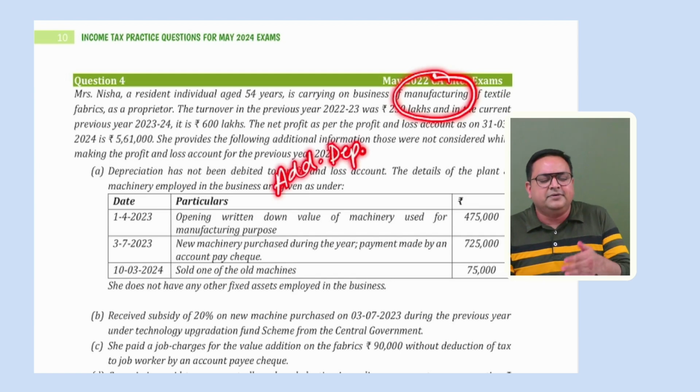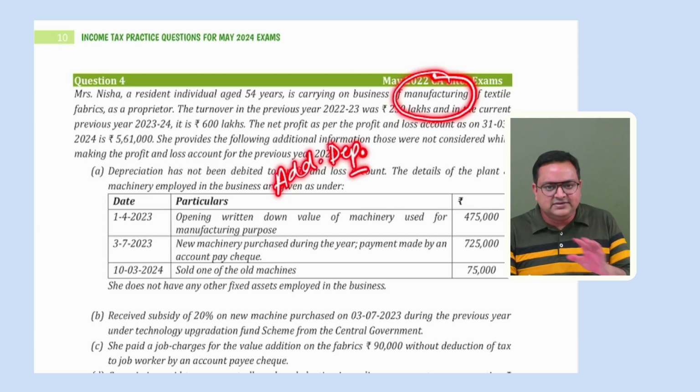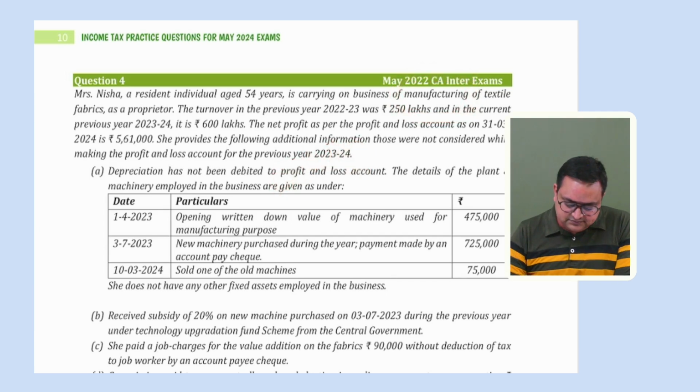So if this assessee purchases any new plant and machinery, and that machine is installed in the factory, in that case we can give additional depreciation also, right? But in the default tax regime, we don't give additional depreciation. And this additional depreciation is only an optional scheme for manufacturing assessees.